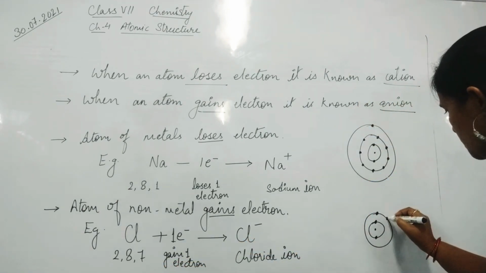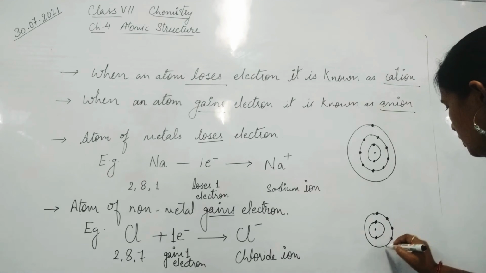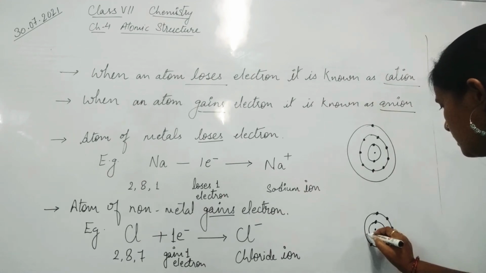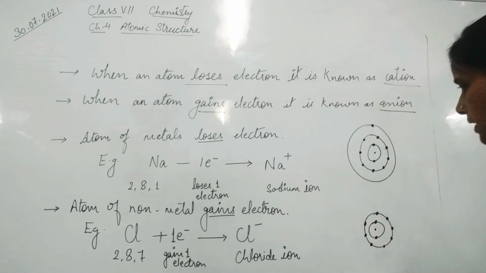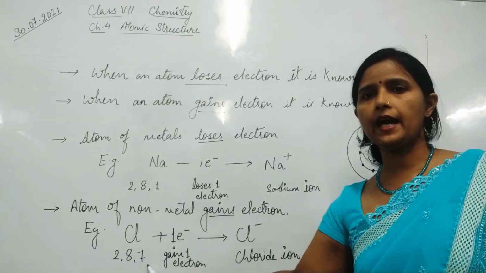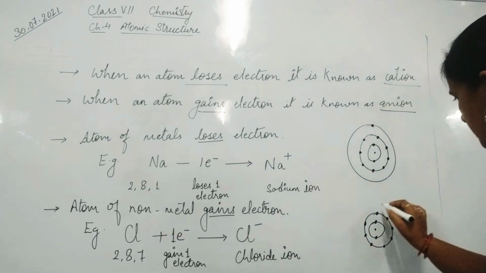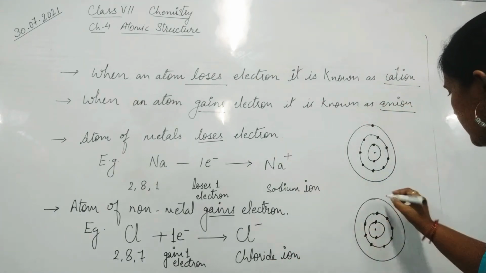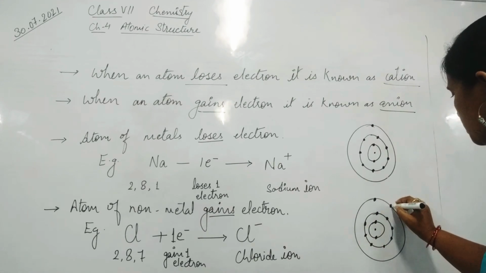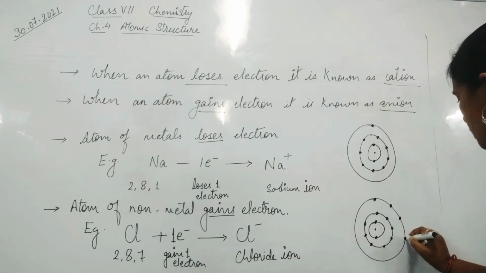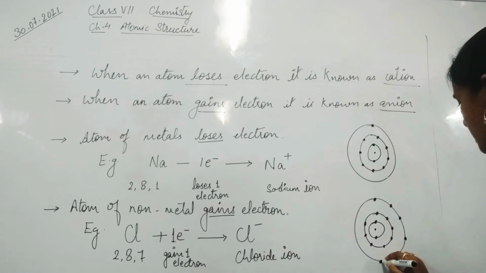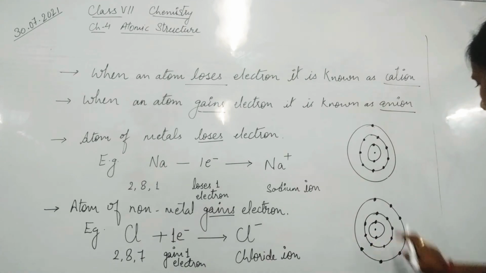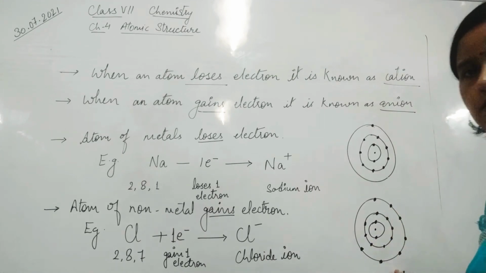Now in the third shell we have 7 electrons: 1, 2, 3, 4, 5, 6 and 7. We have drawn here 7 electrons.